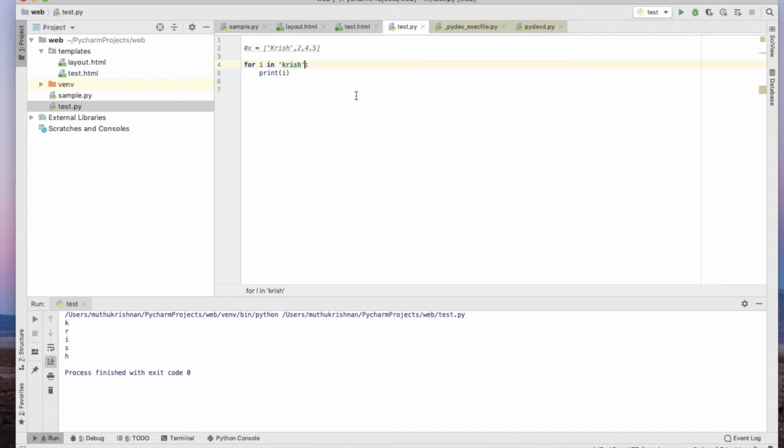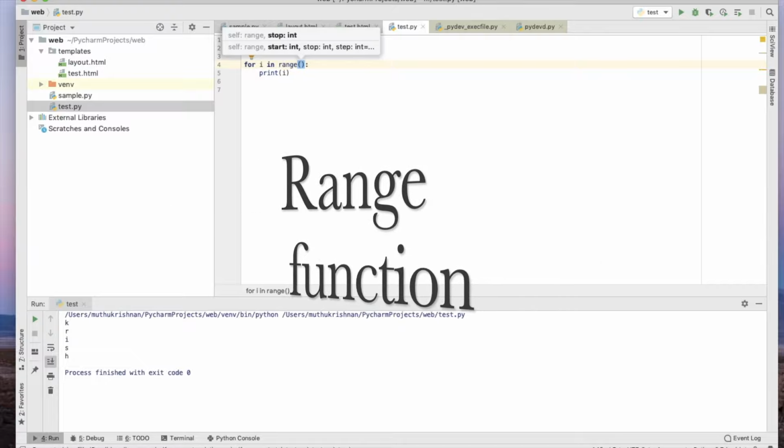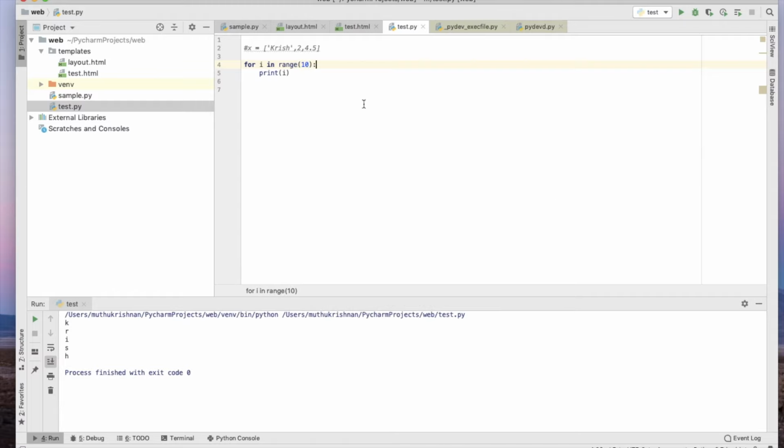Next, I want to print some numbers from 0 to 10, or 0 to 9. What I can do here is use another function, range, of 10. Let's see the output here. Yes, it prints from 0 to 9. By default it starts from 0, so we have a total count of 10 numbers. If you want 10 to be printed as well, you go a little differently.